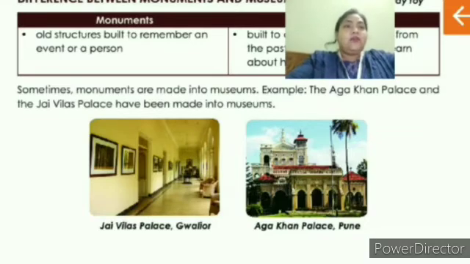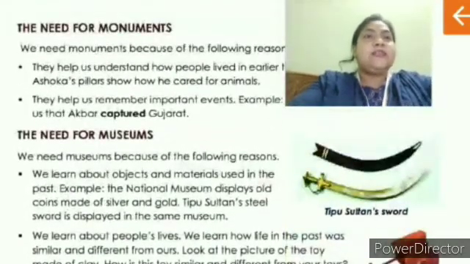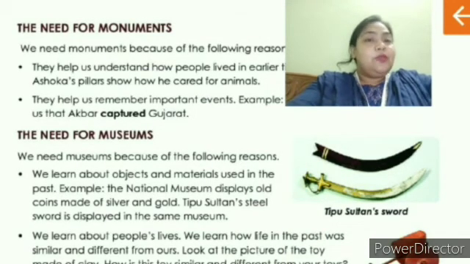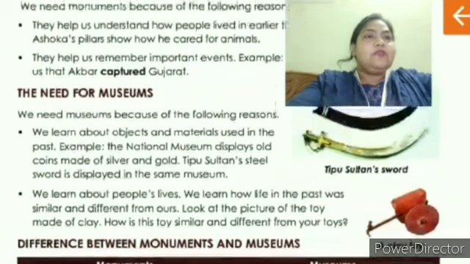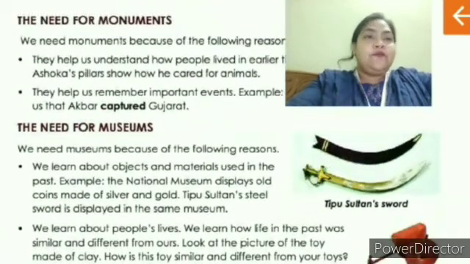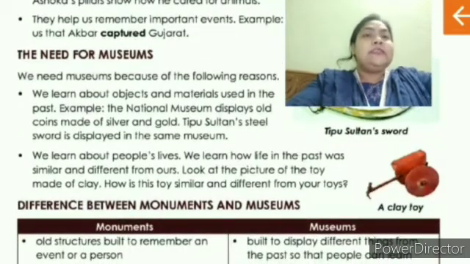Okay, children? Now, before we wind up, we are going to have a quick recall of what we have learned today. Okay, children, let us start. We have learned about the need for monuments. Then we have learned the need for museums. Then we have also learned the difference between monuments and museum. Once again, we are going to read. We have learned the need for monuments, why it is needed. Then also we have learned the need for museums, why museums are important. And last we have discussed the difference between monuments and museum.